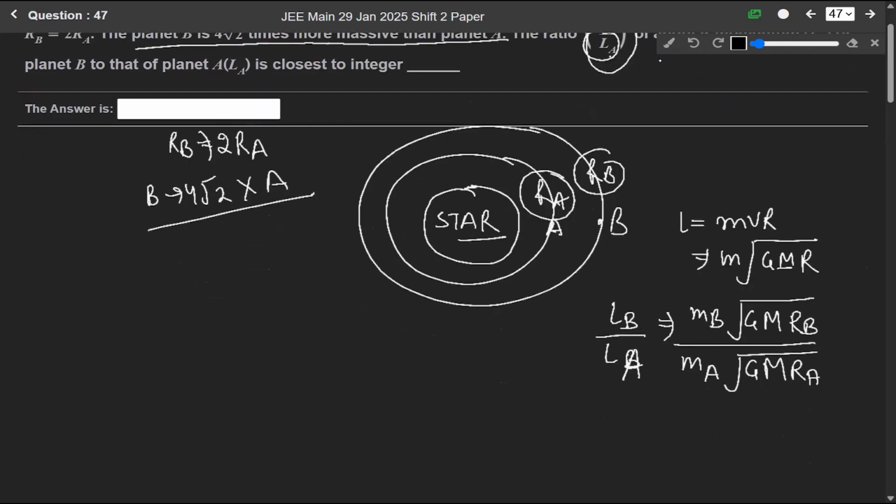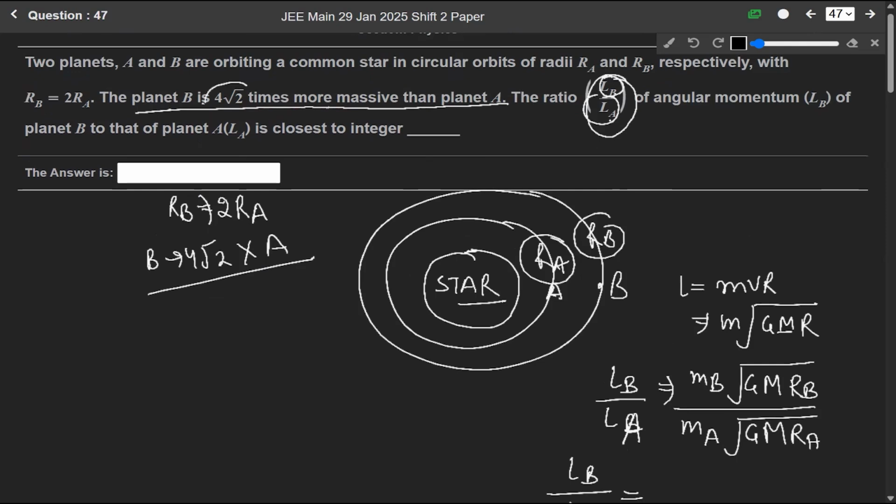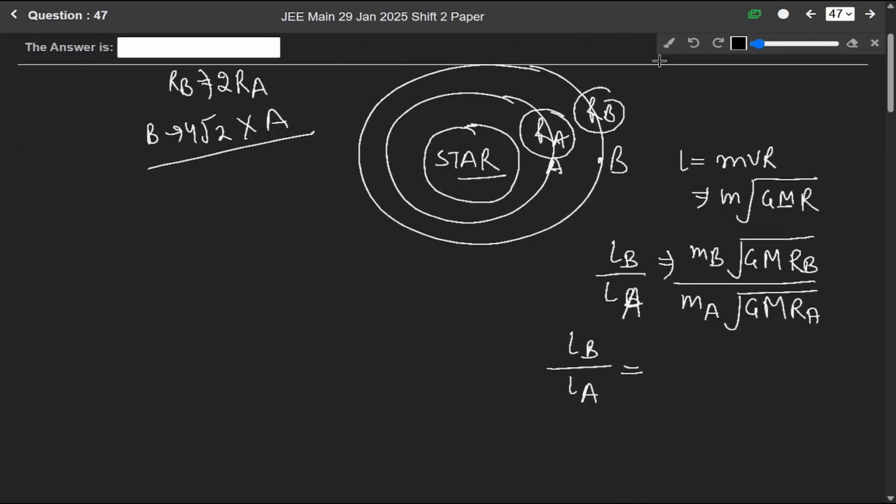So this root GM will cancel out. For LB over LA, we are given that planet B is 4 root 2 times more massive than planet A, which means the mass of planet B will be 4 root 2 times the mass of A, over mass of A. Root GM cancels out, and RB equals 2RA, over RA.